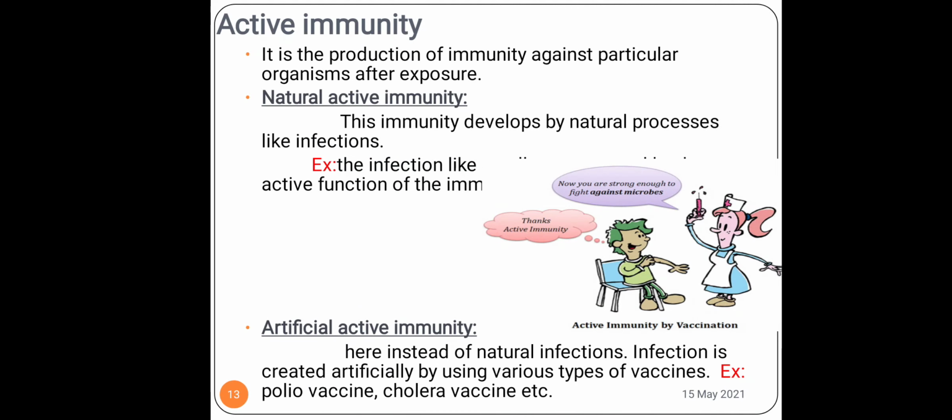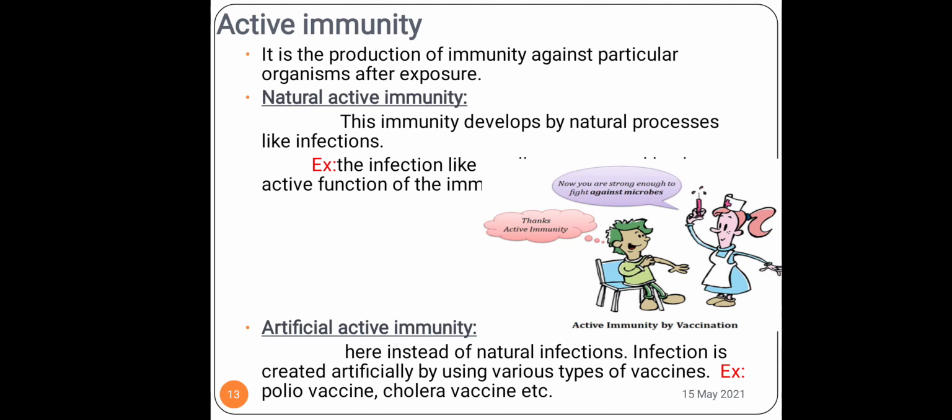Artificial active immunity is I am taking in the pathogen deliberately, but in the killed form or in the inactive form, in the form of a vaccine. That's called artificial active immunity. Now, why am I doing this? Because I am taking in the organism, but in the killed, inactive form. For my body, it is still a foreign particle. My body does not think whether, okay, it is dead or it is inactive.